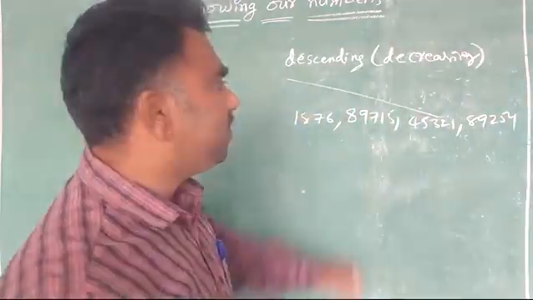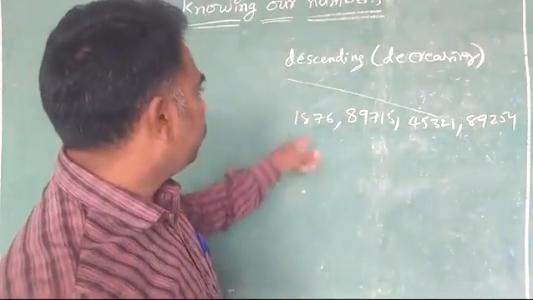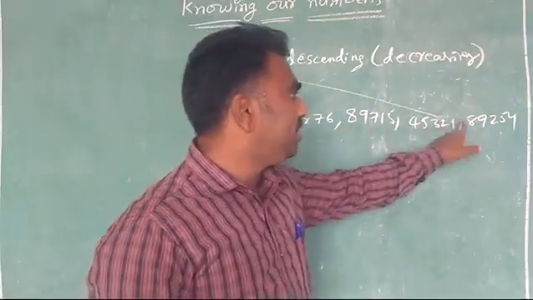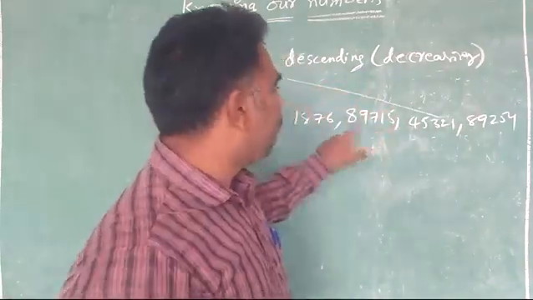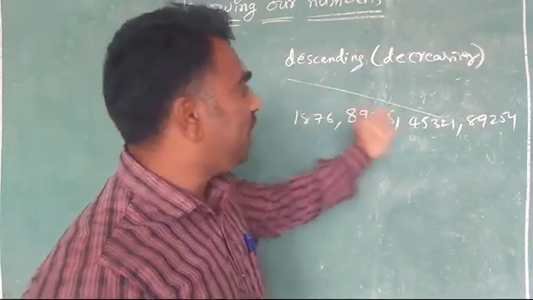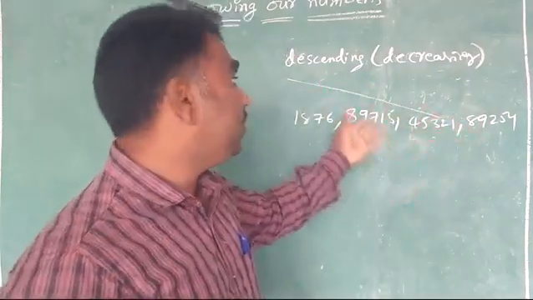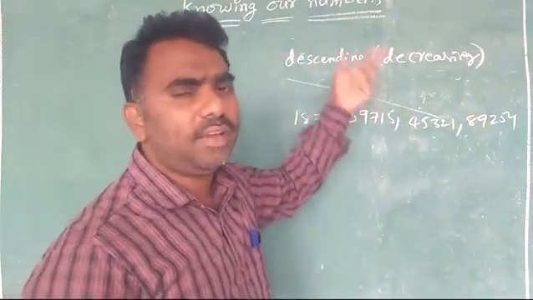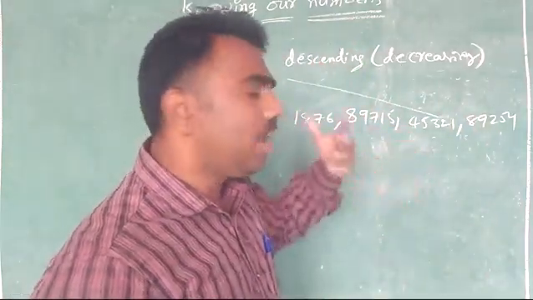So first we have to write which is the biggest. See here it is a 4-digit number and then 5-digit, 5-digit, 5-digit. So first we will take the 5-digit numbers. But sir, here 3 5-digit numbers are there. Then easily we can see which is the biggest by the biggest place.